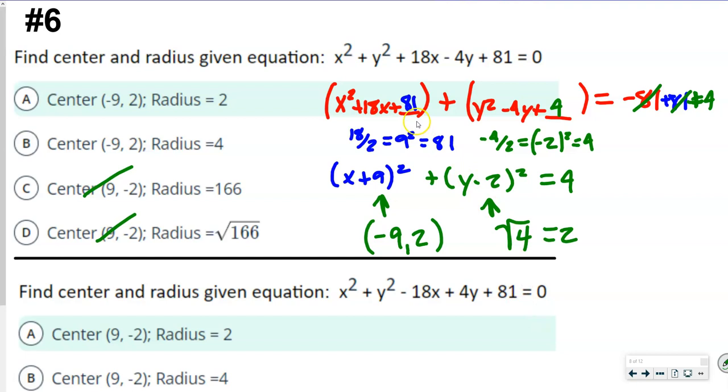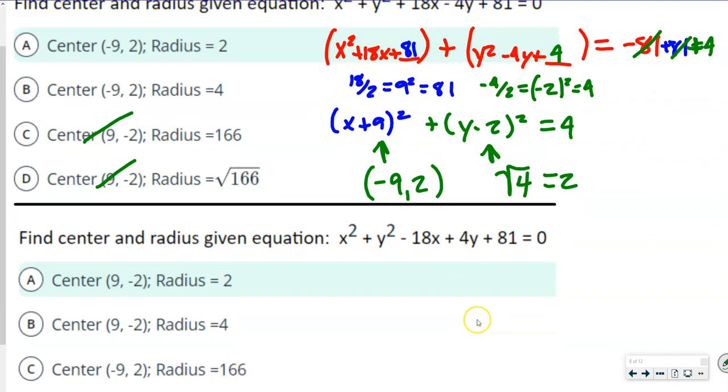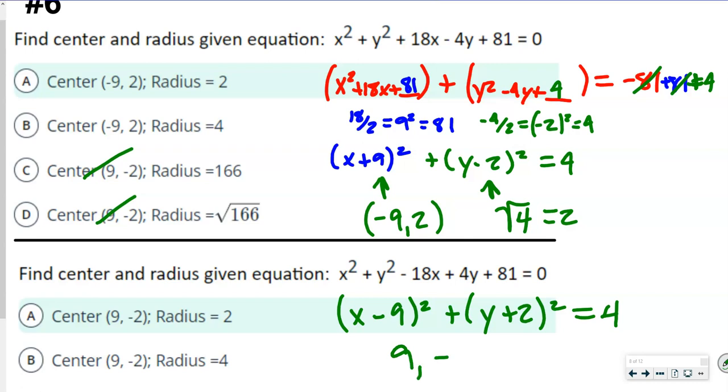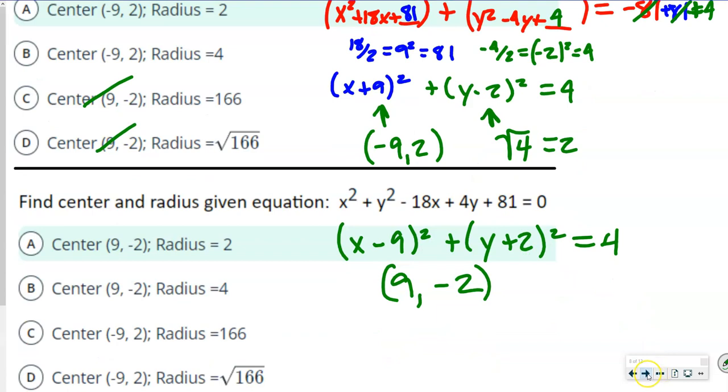So the only difference between the prior problem and this one is the signs. Do y'all notice the signs right here? Everything else is the same, okay? So this now would end up being an x minus 9 squared plus a y plus 2 squared. Remember, when you square numbers, you're going to end up with positive numbers every time. So you're still going to end up with a 4 over there, okay? So again, when we pulled this one, it's going to be positive 9, negative 2. That's the only difference between these two problems, the signs.